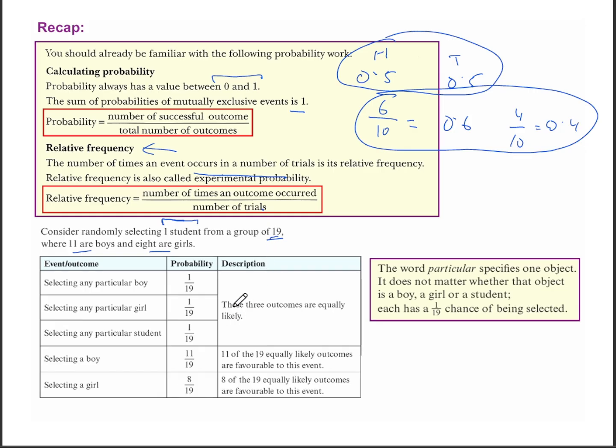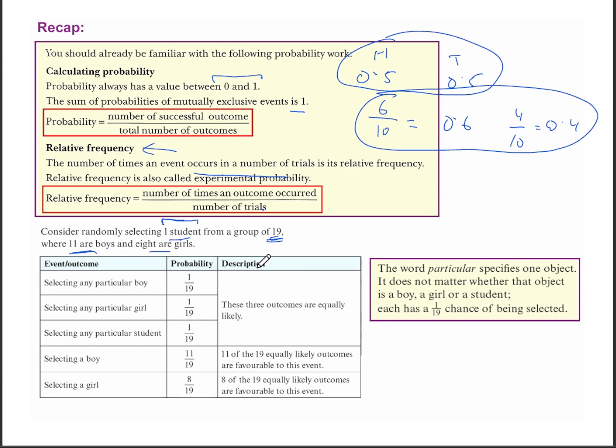This will also be the same for selecting any specific student. Because students are different, you picking that one specific student, doesn't matter whether it's a boy or a girl, you are still picking that one student from a group of 19, so your probability will be 1 over 19. Now yes, when you are told to select a boy, generally just a boy, then your successful outcomes are 11 because there are 11 boys over a total number of outcomes of 19 because there are 19 total students.